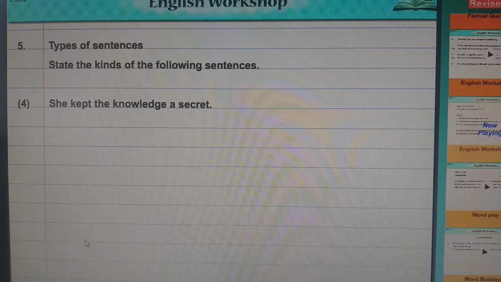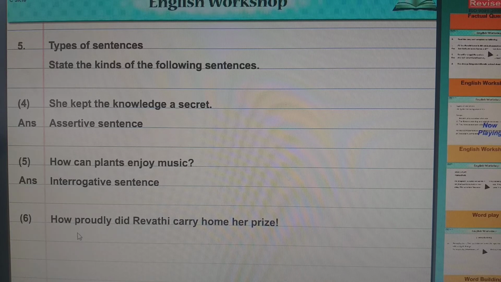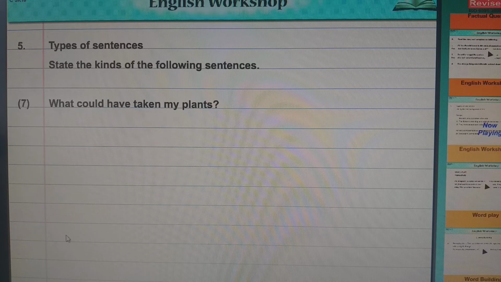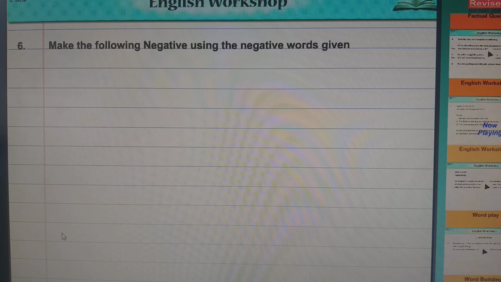Imperative. She kept the knowledge a secret. Assertive. How can plants enjoy music? Question. Interrogative. How proudly did Revati carry home her prize? Exclamatory. Yes. What could have taken, or who could have taken my plants? It should be interrogative. The organizer were not convinced. You can say assertive. Yes.